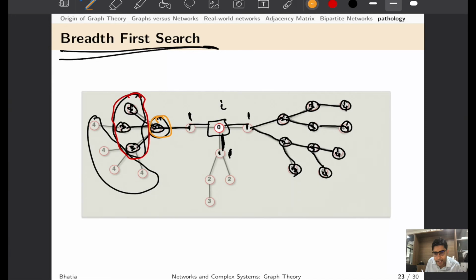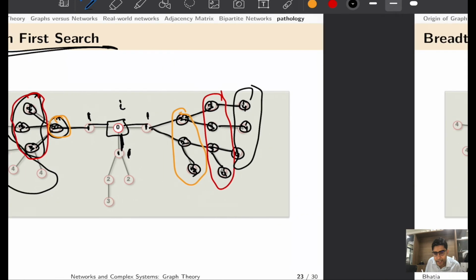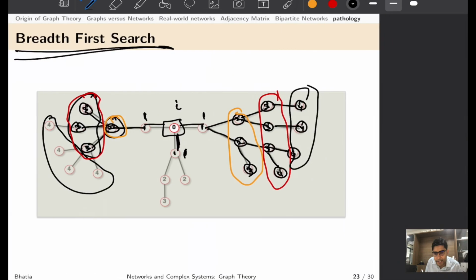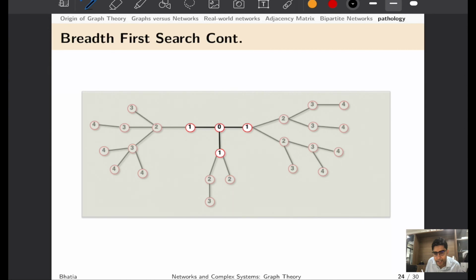So this is highlighted in different color and this is in different color. Similarly, all these nodes are at distance 2, these are at distance 3 and these are at distance 4. So very quickly we can identify the distance of each node from a given node, or the ith node, using the breadth first search algorithm.